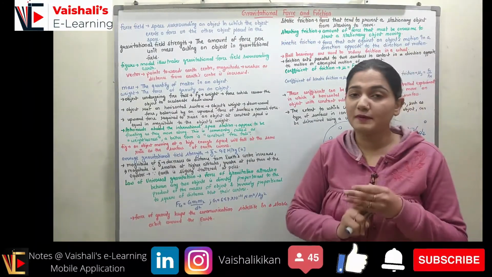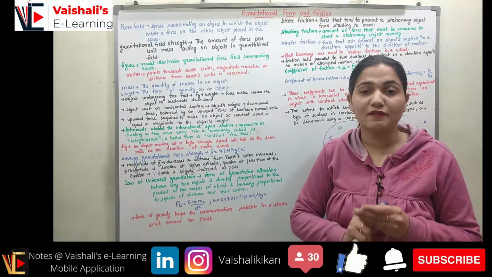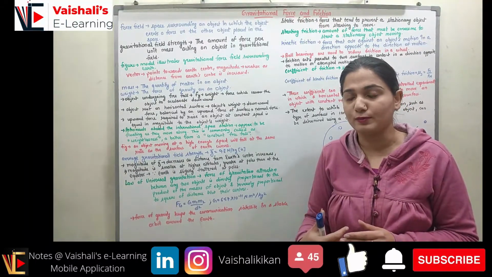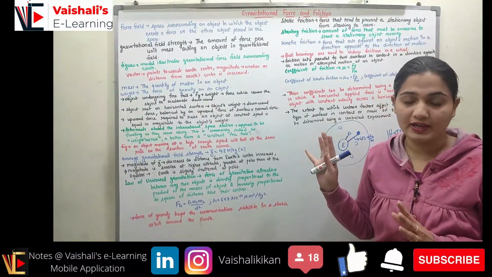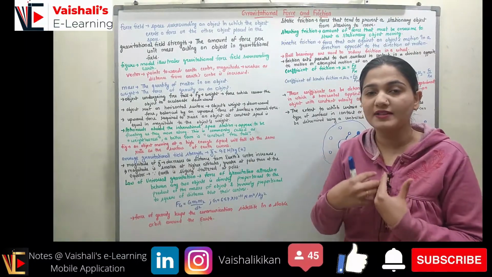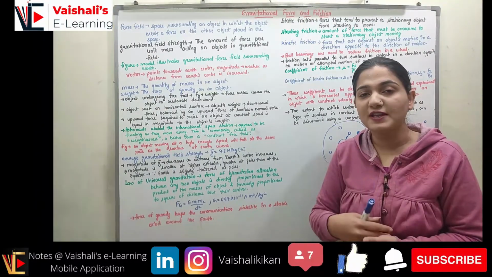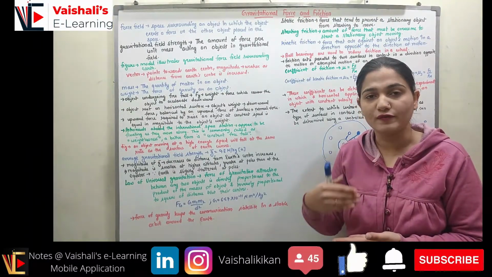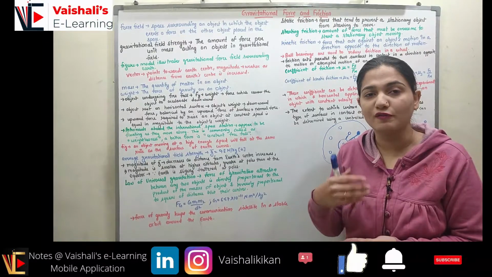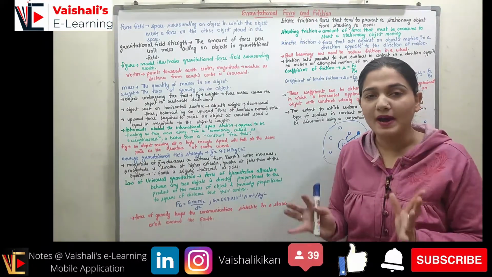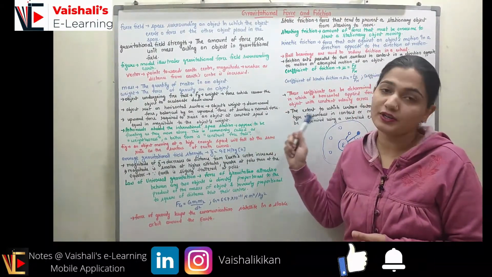Now coming to the difference between two very important quantities which can easily be understood, and this difference is really important from the exam point of view as well. So mass and weight. The mass is the actual quantity of matter in an object. So if I am a person, I have some mass, let's suppose 50 kg. I will have a mass of 50 kg when I move to the surface of the moon, the surface of Mars, or the surface of the sun. So at every place my mass would be the same. Whereas the weight is the force of gravity on an object, right?